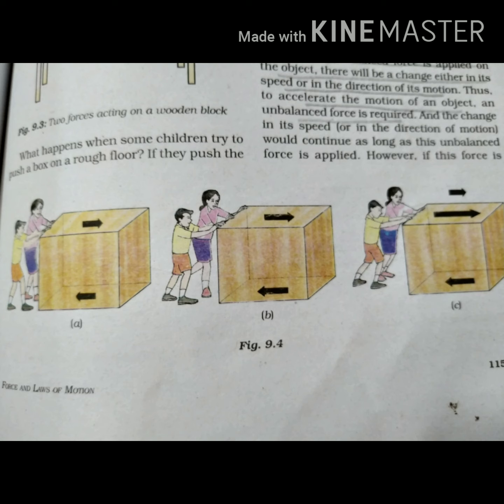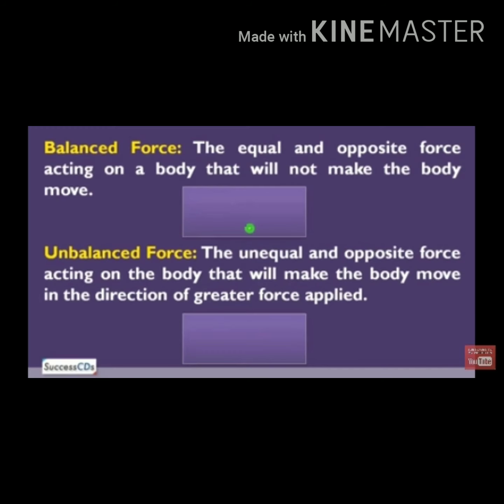When an unbalanced force is applied on an object, there will be a change either in its speed or in the direction of the motion. Thus, unbalanced force is the unequal and opposite force